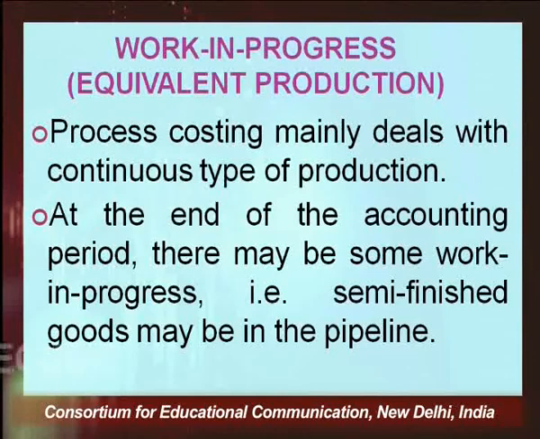In this process, at the end of the accounting period, we know that there may be some work in progress in the form of semi-finished goods. That is, the work at the end of the period has not been fully completed, but only partially completed, and when it is partially completed, we call it work in progress. So the valuation of such work in progress is done in terms of equivalent or effective production.